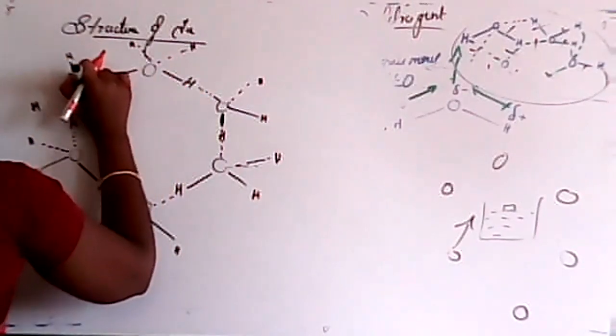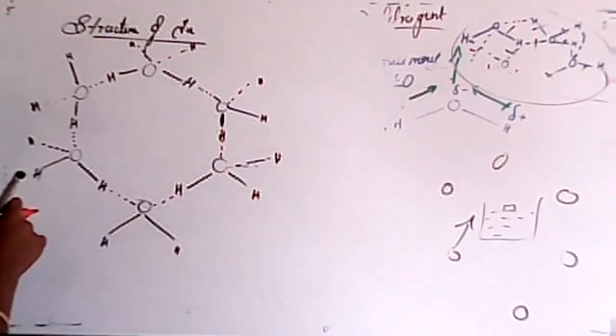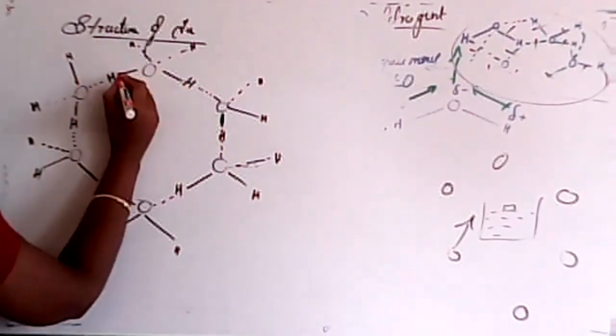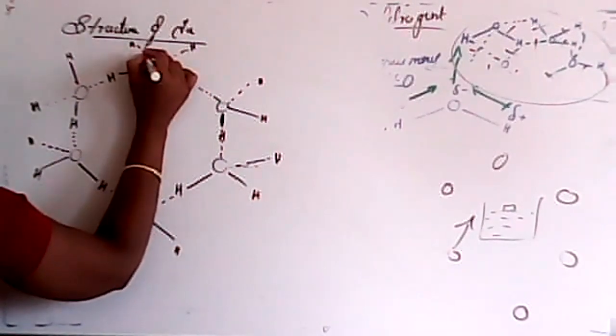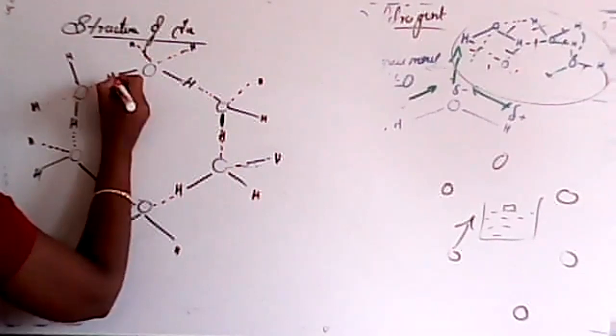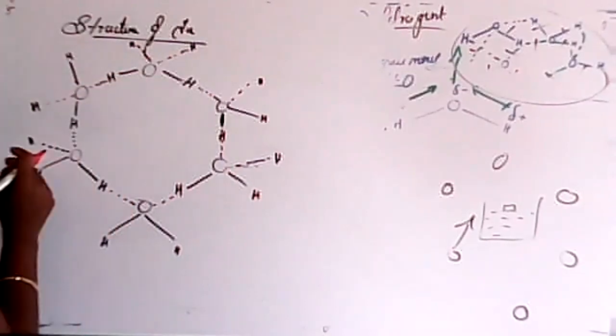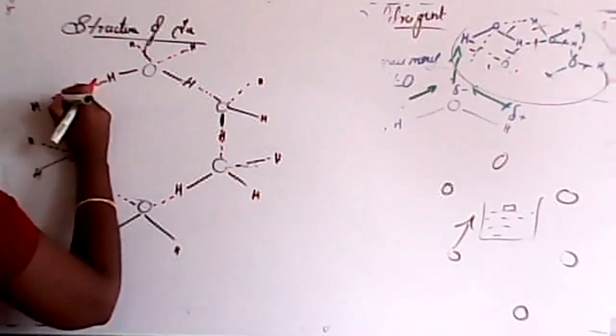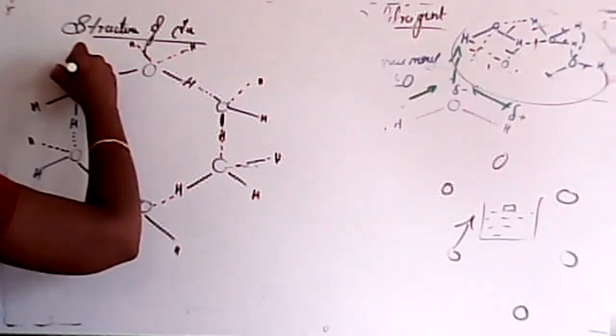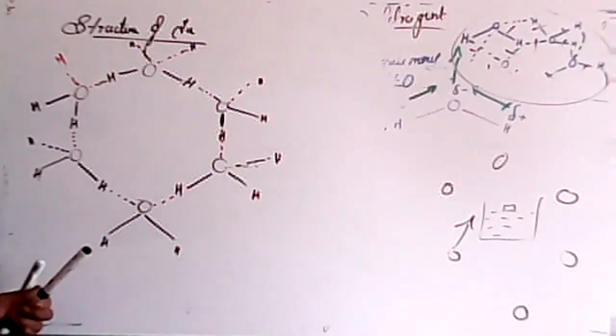So this is one water molecule, and these 2 are hydrogen bonds. Actually, it will be like this because it is a bent structure, isn't it? So that's why this is a hydrogen bond. Clear?